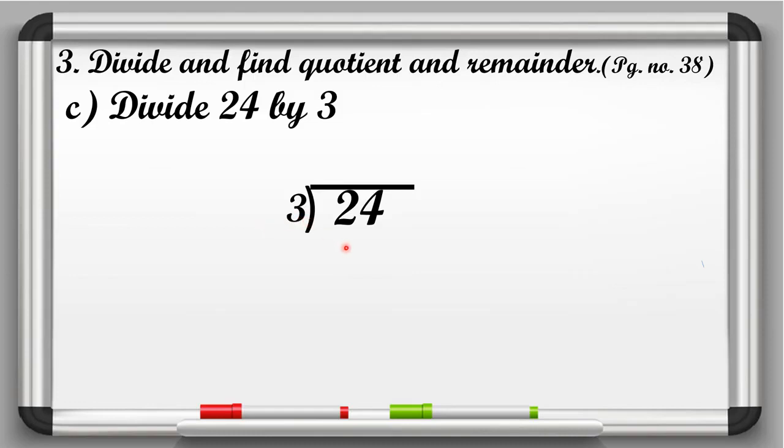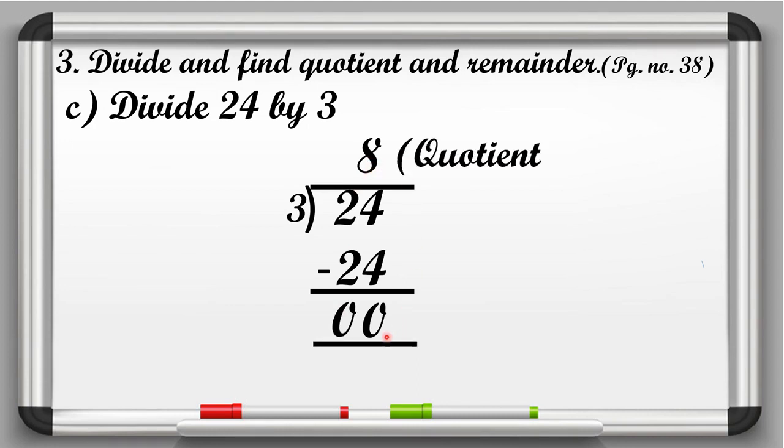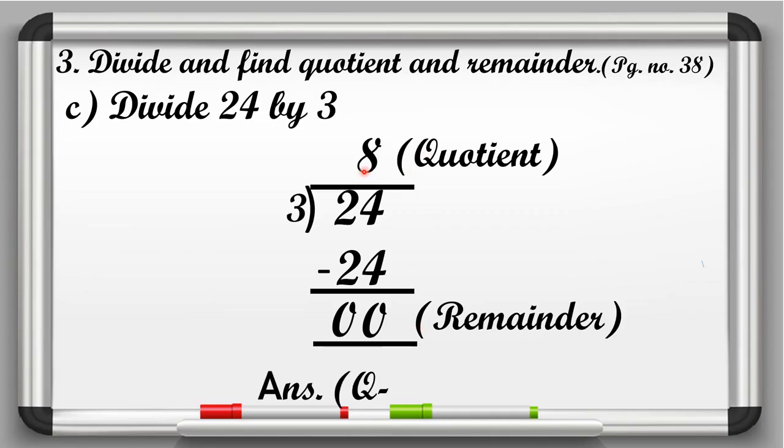So here we will write 24 below 24. Now we will write here 8 at quotient place. Now put the sign of minus. So let's start subtraction from ones place. So here ones place is 4 and tens place is 2. So 4 minus 4 is 0 and 2 minus 2 is also equal to 0. So here in this question we have 8 at quotient place and 0 at remainder place. So how we can write its answer? Q 8 and R 0.